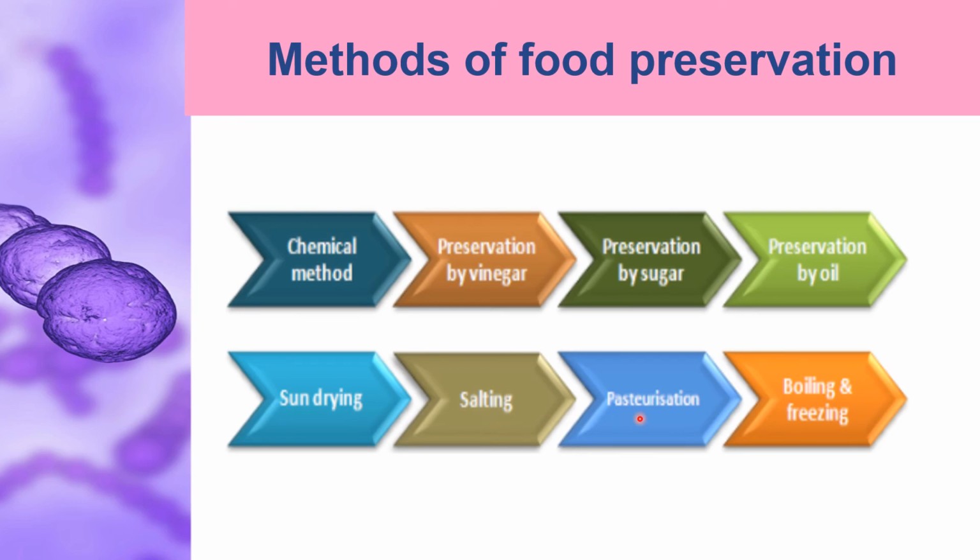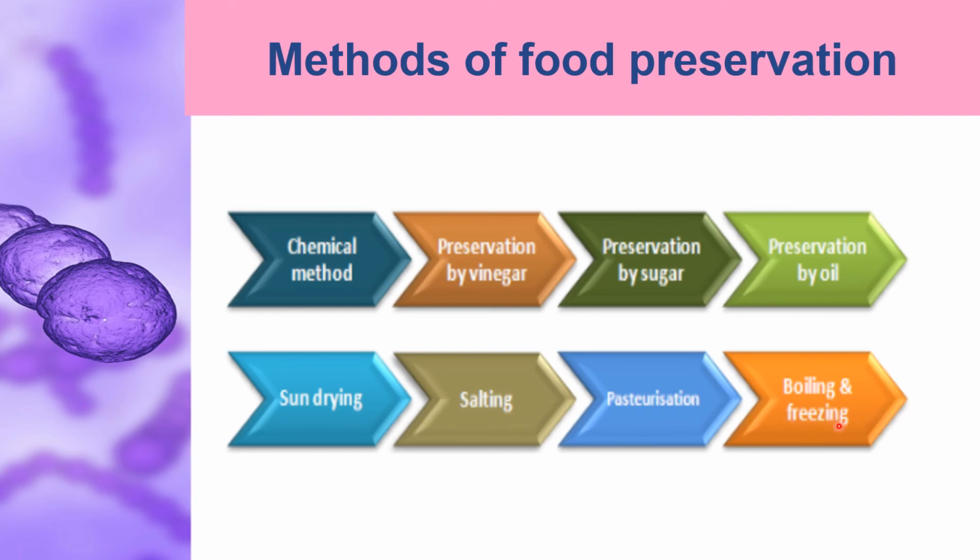Pasteurization is a method of preserving milk, and it was first demonstrated by Louis Pasteur. During pasteurization, milk is first heated to about 70 degrees Celsius for 15 to 30 seconds and then suddenly chilled. This sudden chilling of milk is done to prevent the growth of microbes.